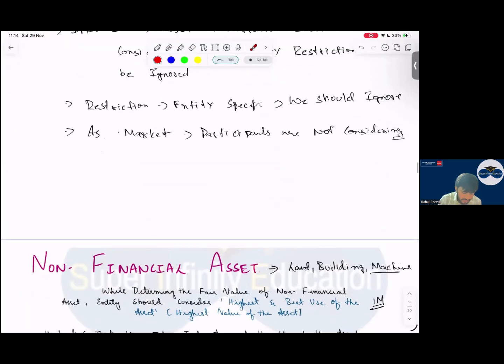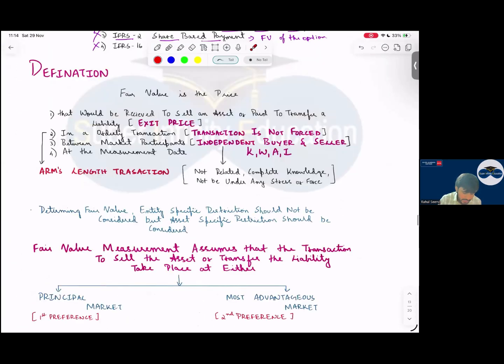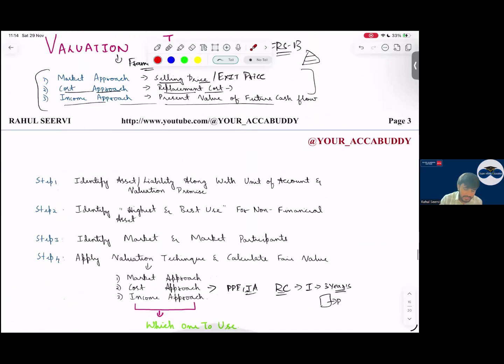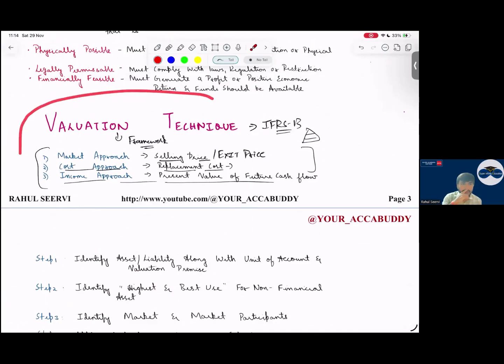Then this is also done. Then what is the last topic from this? What are the valuation techniques? Valuation techniques are the market approach, cost approach, and income approach. Market approach will always talk about the exit price, IFRS 13, which you have seen. Cost approach, replacement cost: if I go to the market and purchase the same asset, at what value will I get this? Then income approach, present value of the future cash flow.